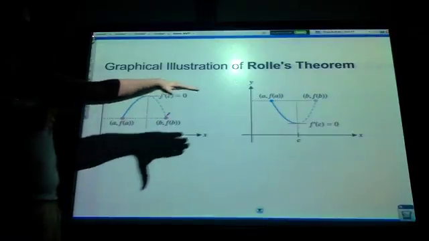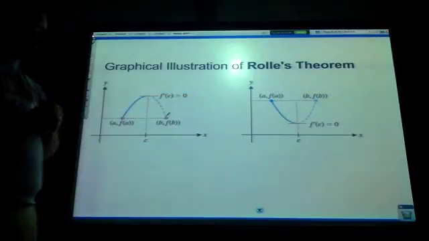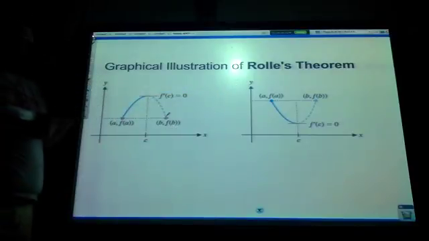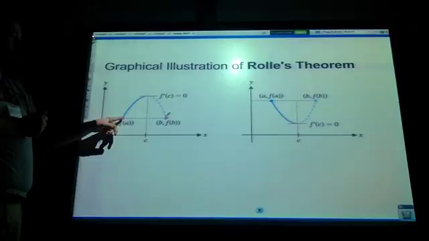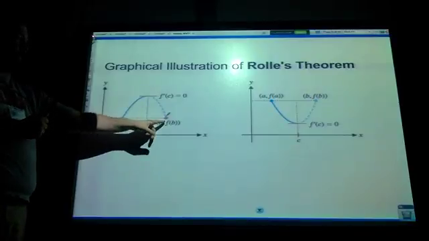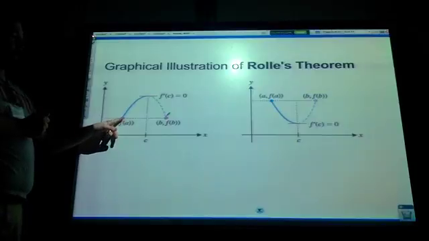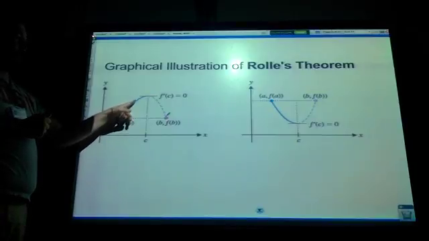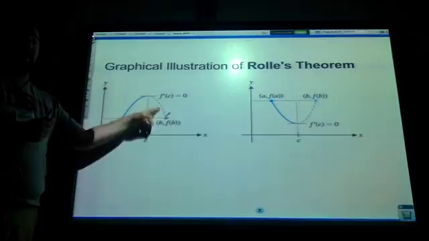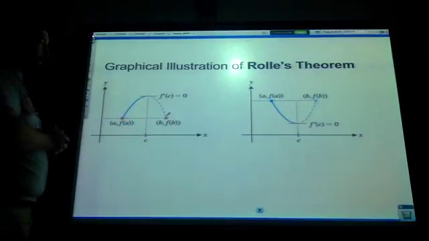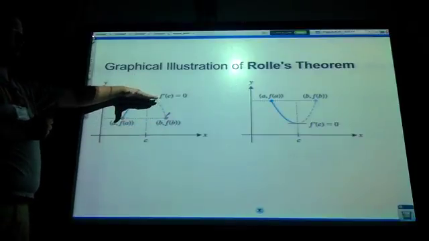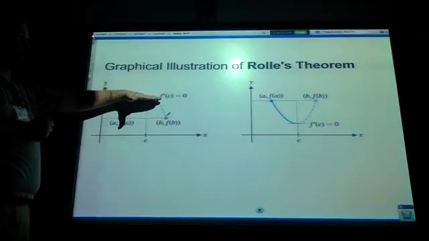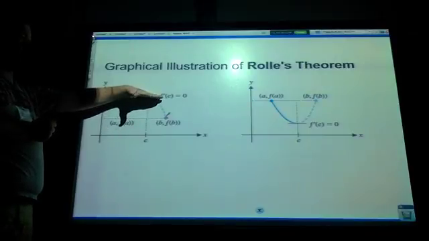We've got the same thing going on in this graph over here. What Rolle's theorem says, and you can definitely see it, is that if I go from f(a) to f(b), and I'm going up at some point, then in order to get down to f(b) I've got to turn around and come back down. Wherever that turnaround point is, that is where the derivative is 0, because the slope of the tangent line at that point is 0. It's straight across.